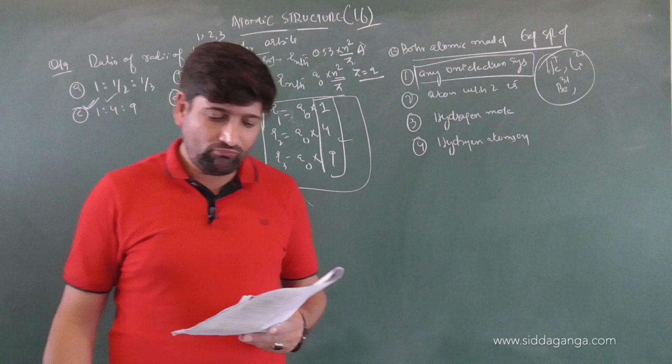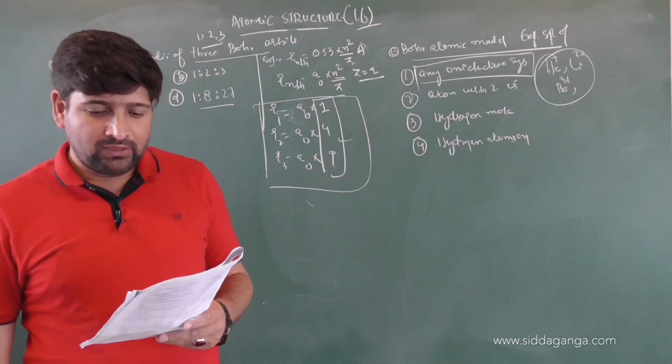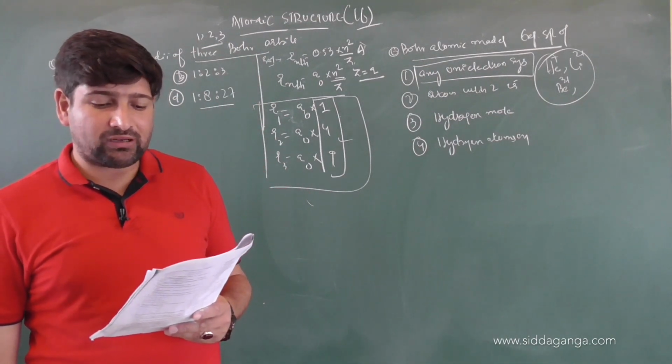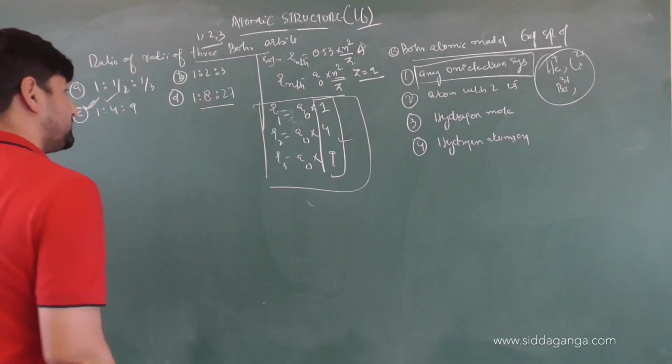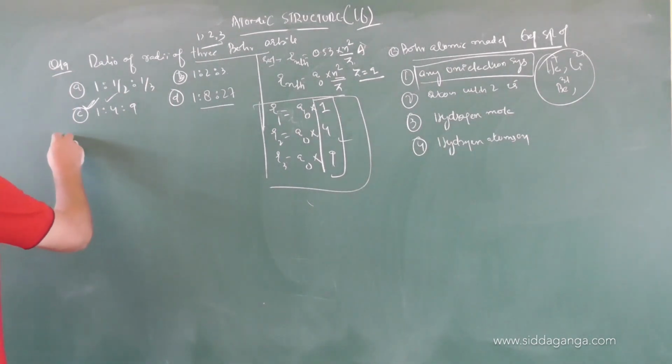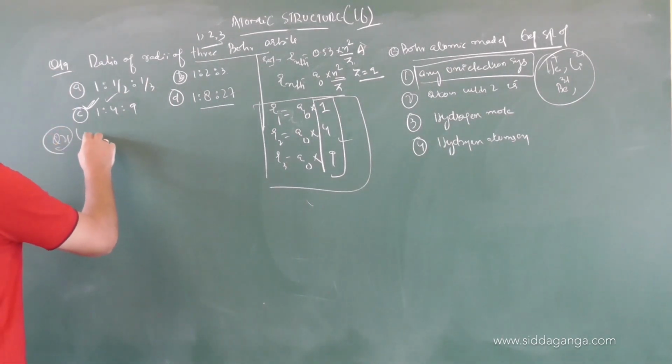Right. The next question, question number 21: the line spectrum of two atoms is not identical. Good question actually.